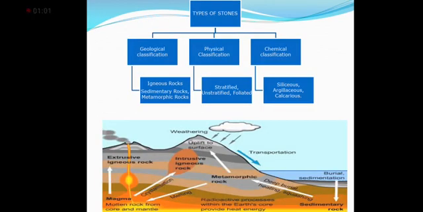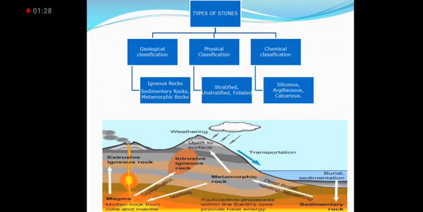Types of stones. Here we have mainly three types of classification: geological classification, physical classification, and chemical composition classification. Geological classification means according to the nature, how the rock is formed. Here we have three types: igneous rock, sedimentary rock, and metamorphic rock.